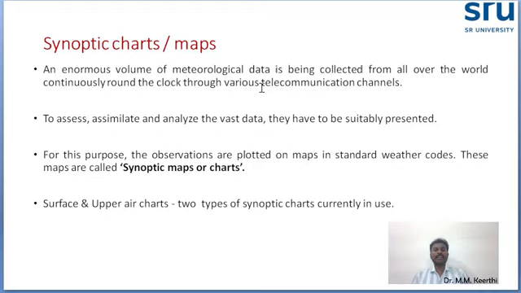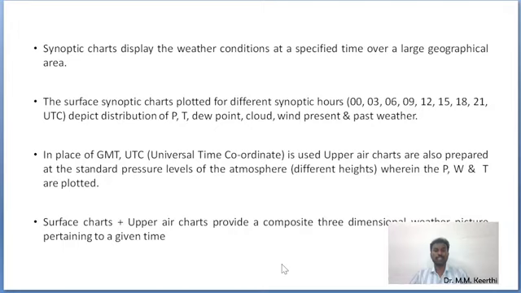Here they discuss weather codes, the standard weather codes, SWC, which are used for weather forecasting. There are two types of synoptic charts: one is the surface synoptic chart, another is the upper air chart. These two types are used nowadays.